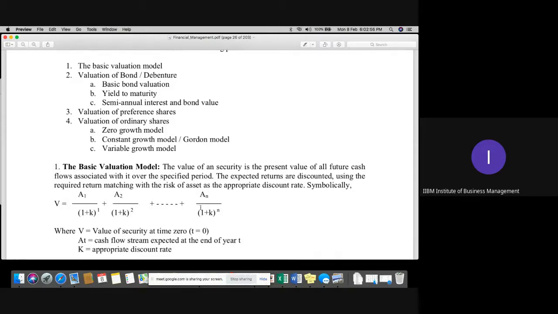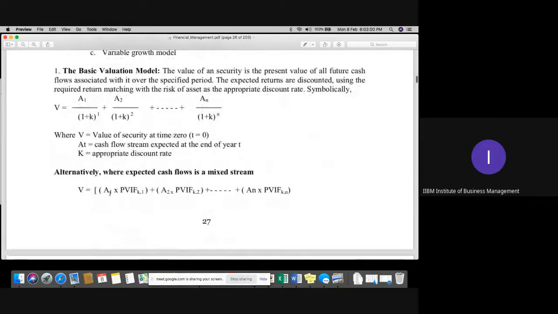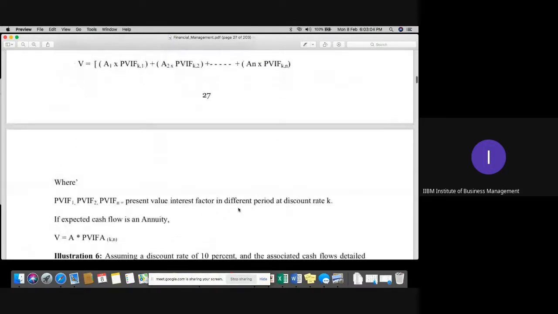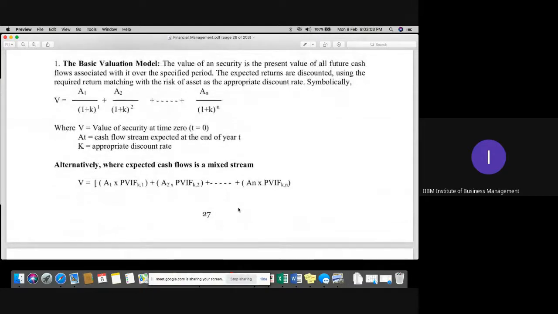So this part we have already covered. That is called the basic valuation method. It is A1 upon present value factor, A2 upon present value factor, and so on. I hope, students, this question we have already done. That is the basic valuation model, the calculation of present value factors. Is it clear, please, everyone?